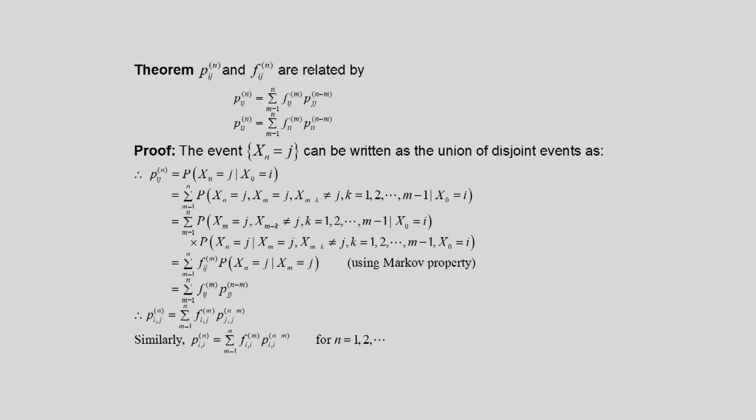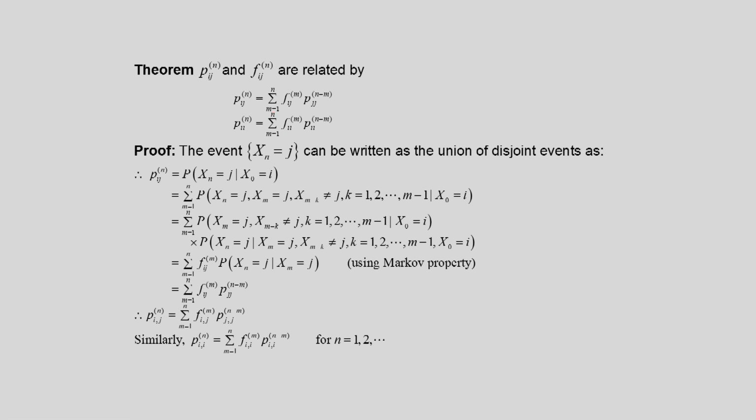Similarly, for transition from i to i, the n step transition probability is also related, that is f_ii^(m) into P_ii^(n-m), m going from 1 to n.